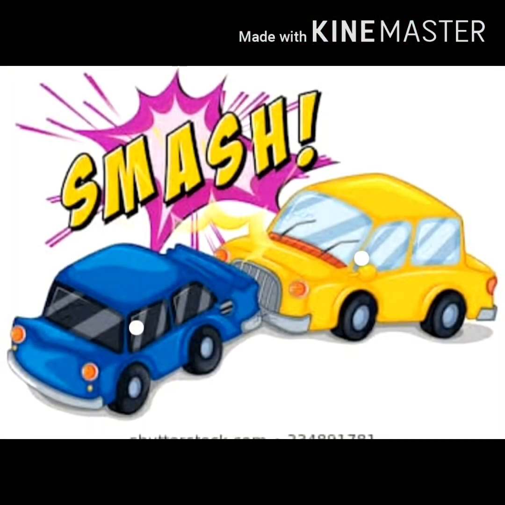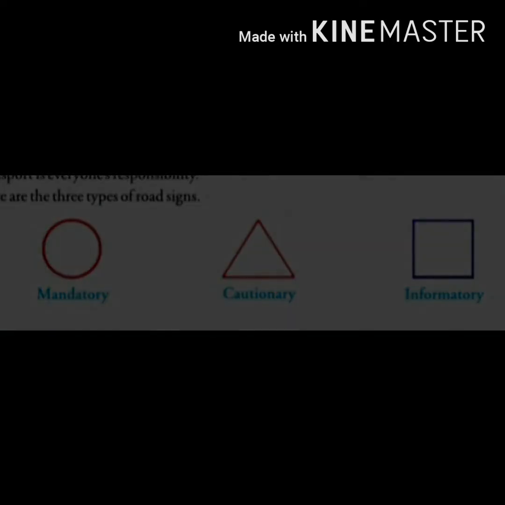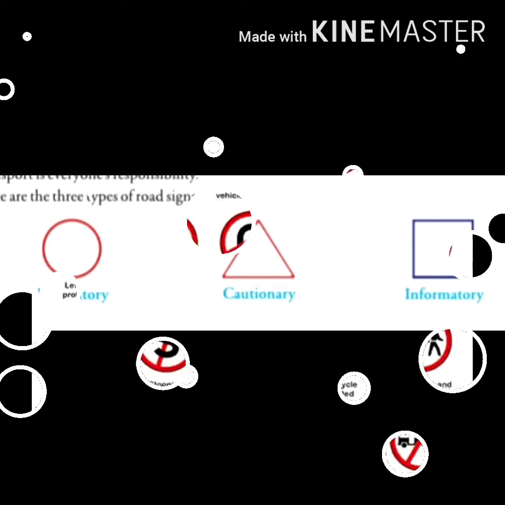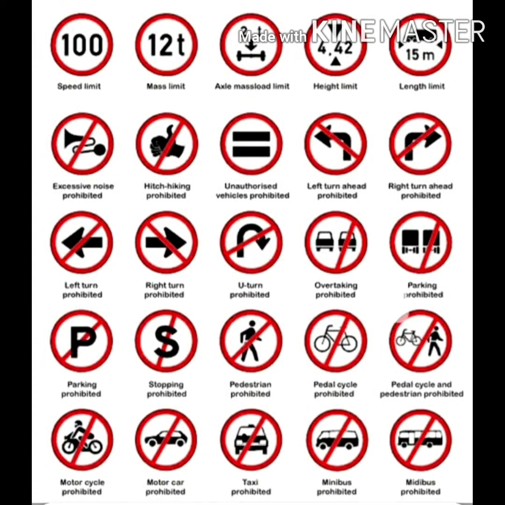So here you can see that traffic signs or road signs are of 3 types and they are defined by 3 basic figures: a red circle, a red triangle and a blue rectangle. The red circle means mandatory road signs. These signs indicate what must one do rather than must not do. So these are some common mandatory road signs.